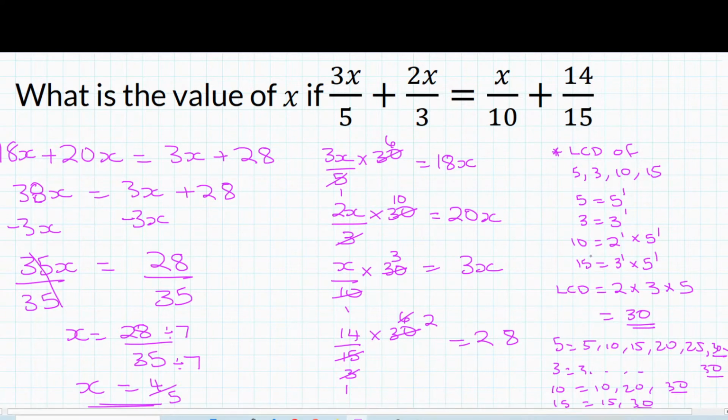So 5 is the same as 5 to the power of 1. 3 is the same as 3 to the power of 1. 10 is 2 multiplied by 5, so the exponent is 1 on each of them. And 15 is 3 multiplied by 5, so that's your exponent. Now, what we need to do is, when we want to find the least common denominator, this is a method.